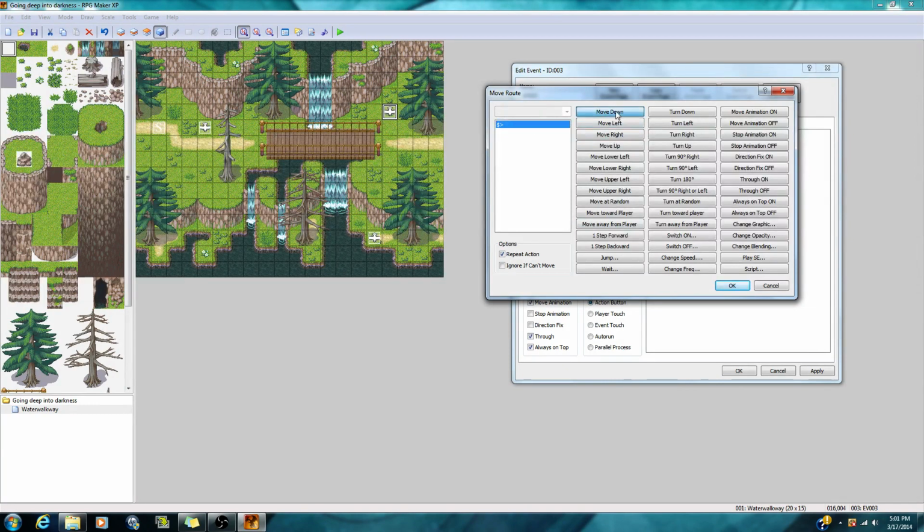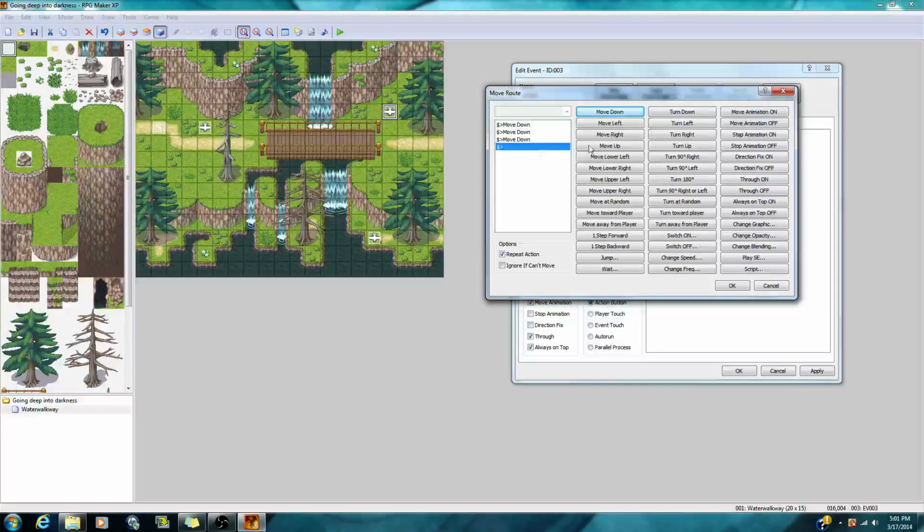So when you see Move Down, this guy is going to move down a square. Every time you click one of these, he's moving a square. Now, I'm going to make him go down 3 squares. So that's 3 right there. So 1, 2, 3. Just like I said, I want him to follow along the bridge. So he's on this 3rd square. So I have to count 1, 2, 3, 4, 5, 6, 7, 8, 9.